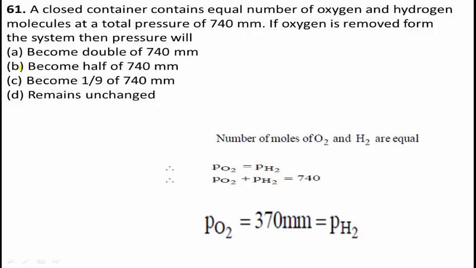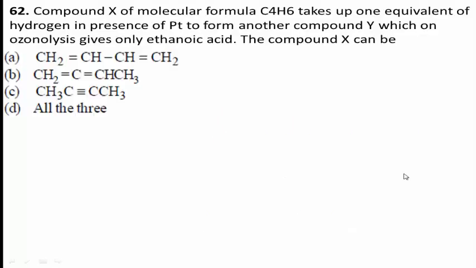Now if O2 is removed, the total pressure would be equal to the partial pressure exerted by the H2 gas, and vice versa. Therefore, the correct answer for this question is option B, become half of 740 mm. Option B is the right answer.